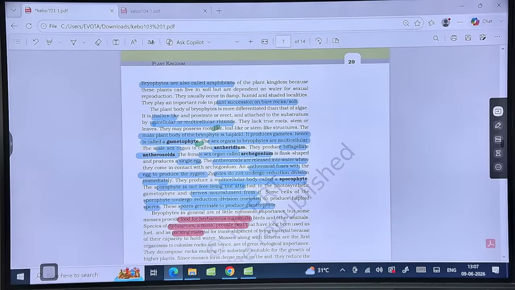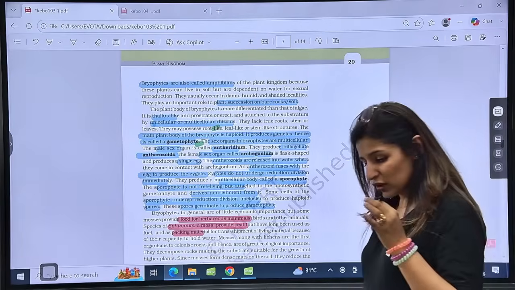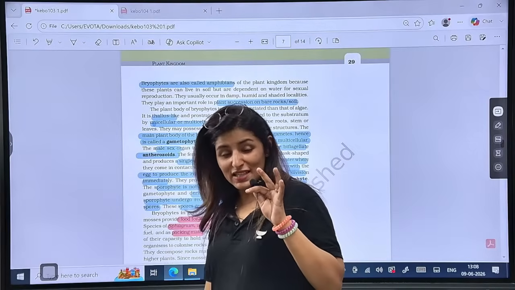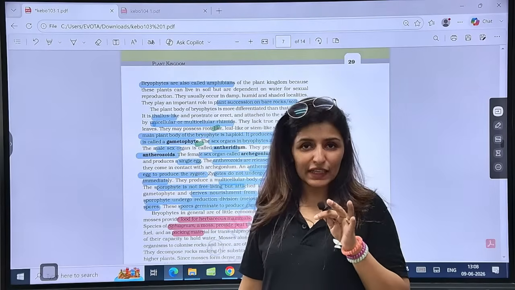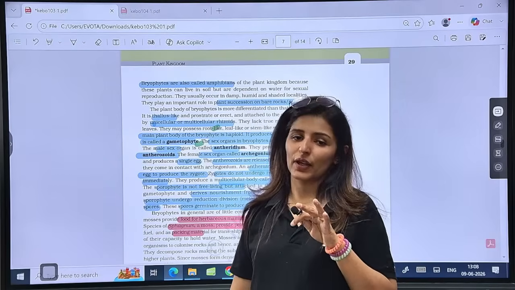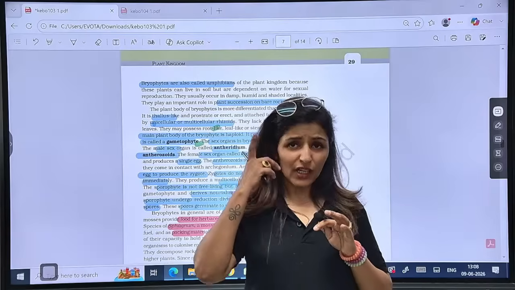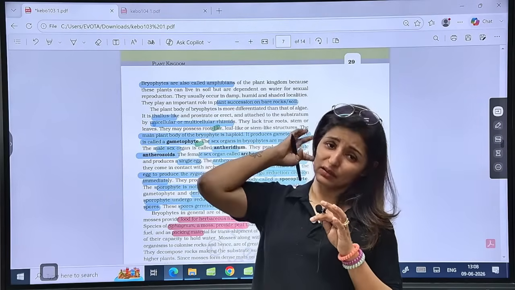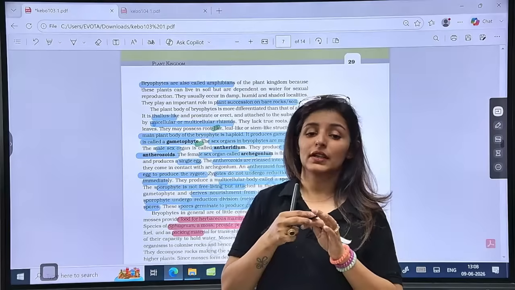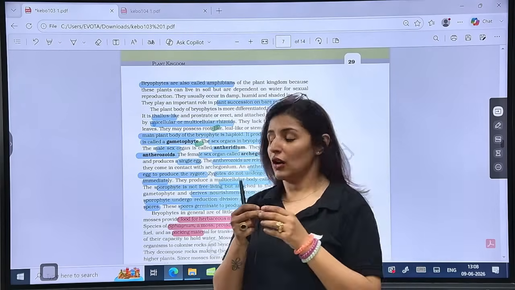Oogamous and non-motile gametes, Anjana. See, this is an exception. You have to remember this. In case of red algae, the gametes will also be non-motile. It is a special case. I know you're talking about males being motile, but no, not here. Is that clear? All right.